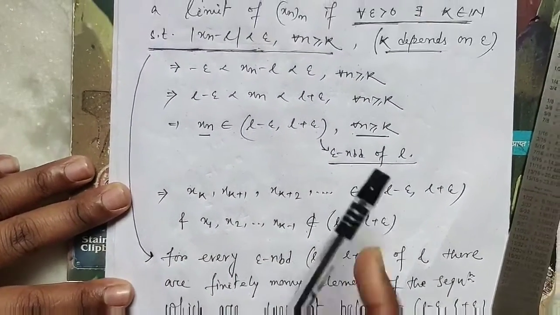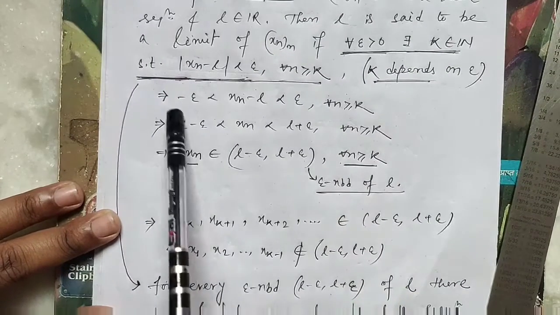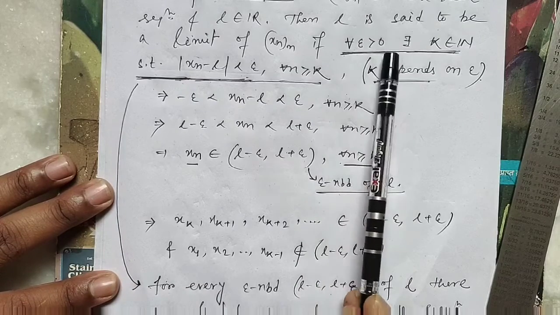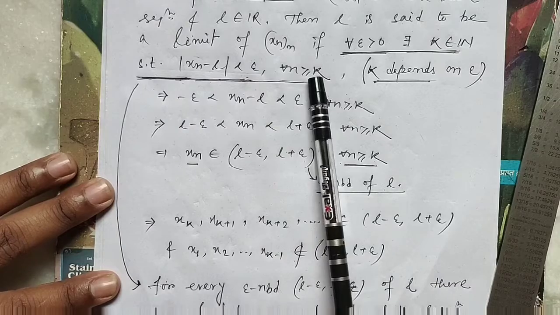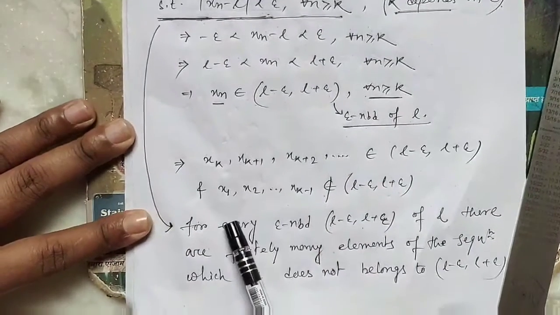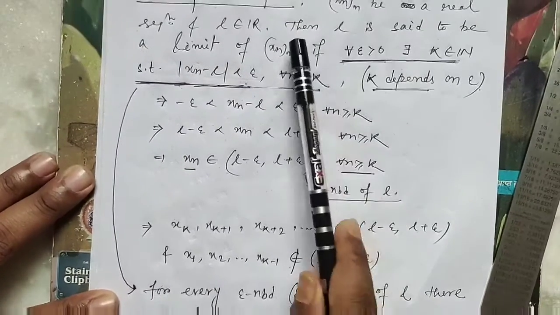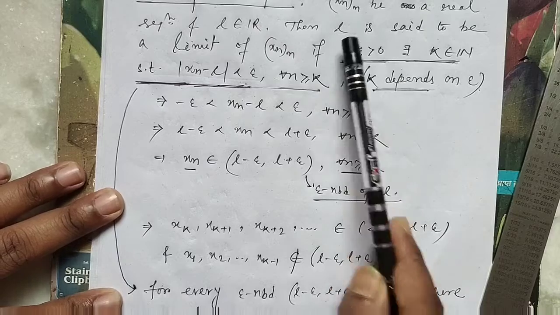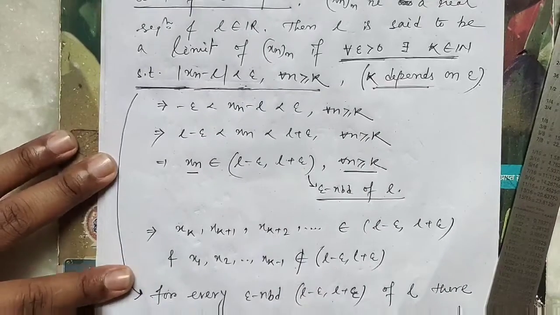Okay, this line actually says for all epsilon greater than 0 there exists a k belongs to N such that this is less than epsilon for all n greater than or equal to k. After the calculation we can say this line says that for every epsilon neighborhood, because epsilon is arbitrary, so the neighborhood will be arbitrary, so we can choose any neighborhood.